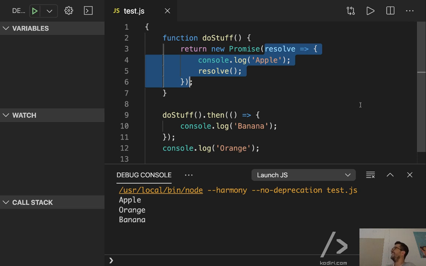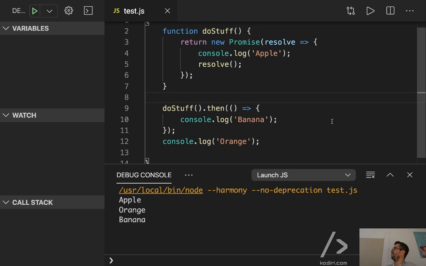Asynchronously? Why asynchronously? Because first it goes into the doStuff and it doesn't wait for the then part to be executed. It asynchronously completes printing out the orange and then goes to then.